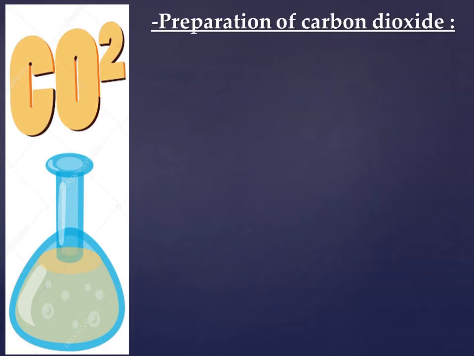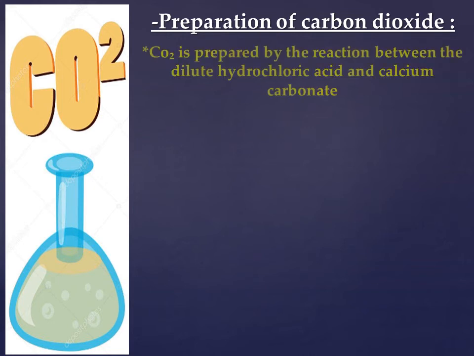Now let's revise all the information we explained in this session. Number 1, we talked about the preparation of carbon dioxide in the lab. Carbon dioxide is prepared by the reaction between dilute hydrochloric acid, which is a liquid, and calcium carbonate.